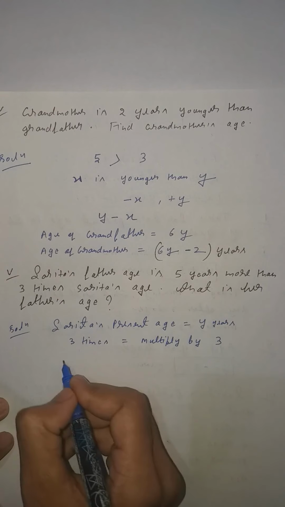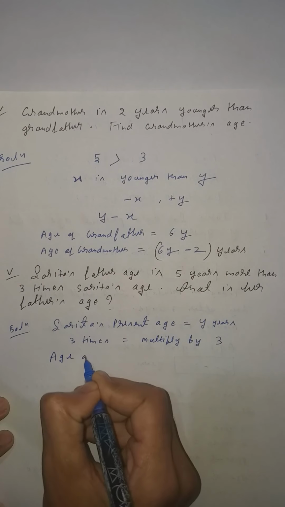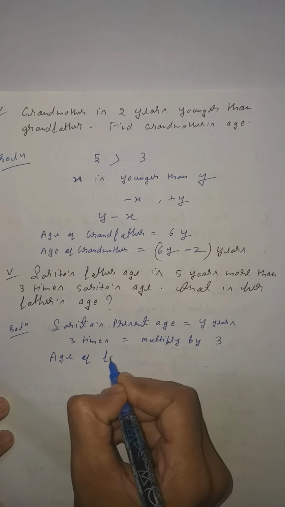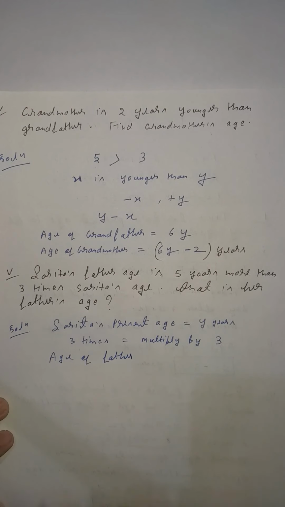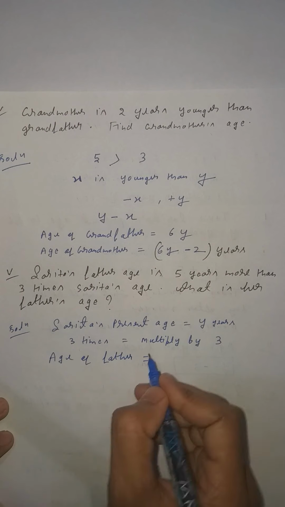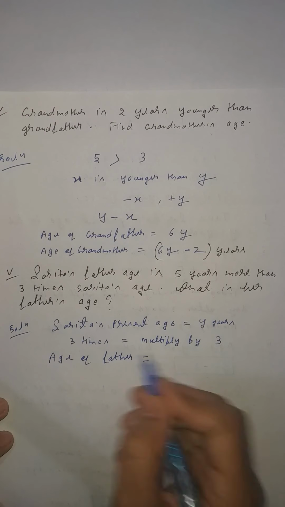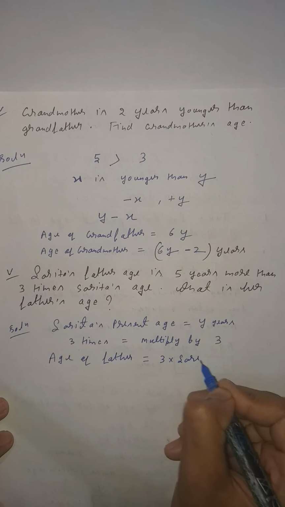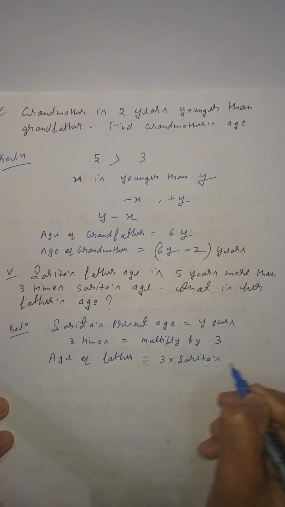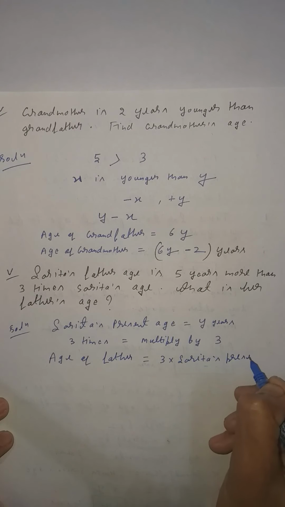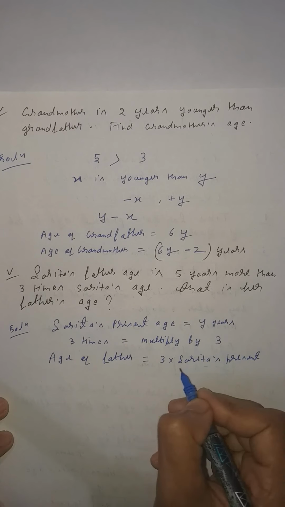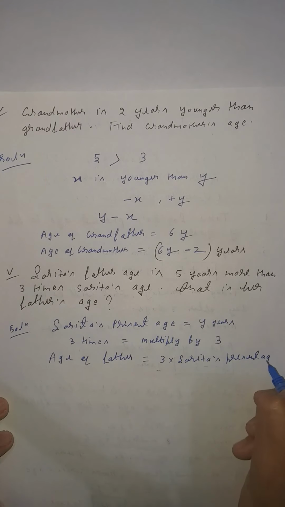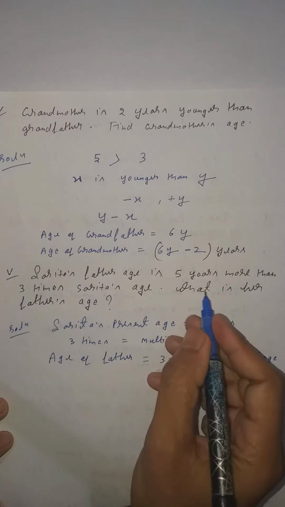So you know that age of father. Clear? Now age of father will be equal to what? First you will write down multiply 3 times. So 3 times means 3 multiply by Sarita's present age. Clear student? 3 multiply by Sarita's present age, 5 years more.